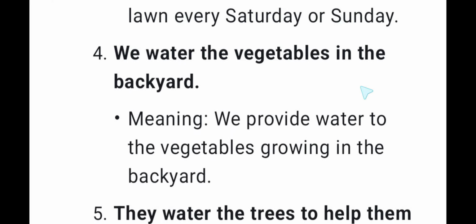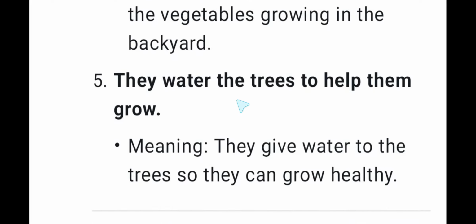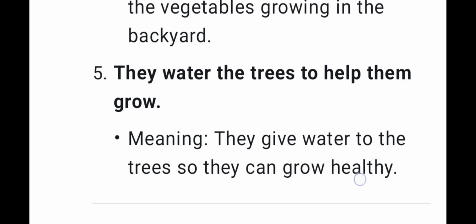We water the vegetables in the backyard, meaning we provide water to the vegetables growing in the backyard. They water the trees to help them grow, meaning they give water to the trees so they can grow healthy.